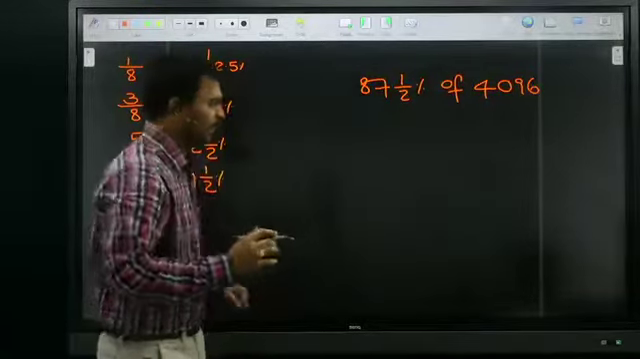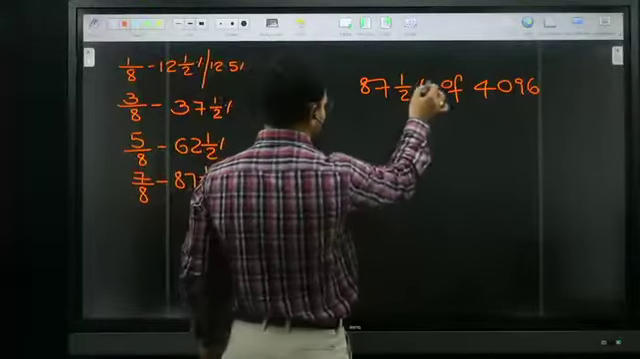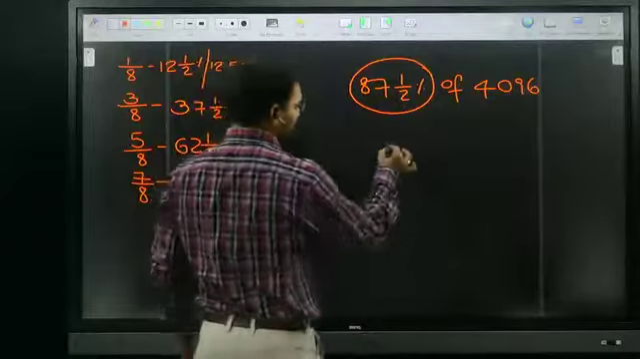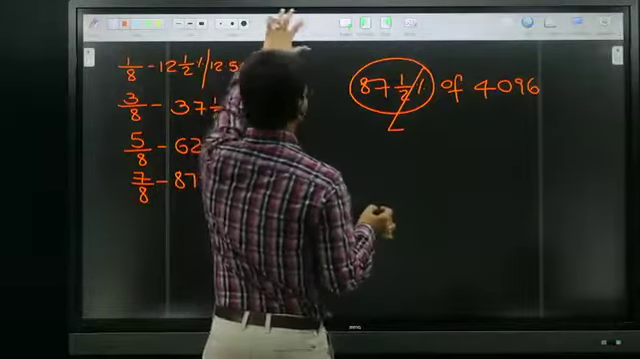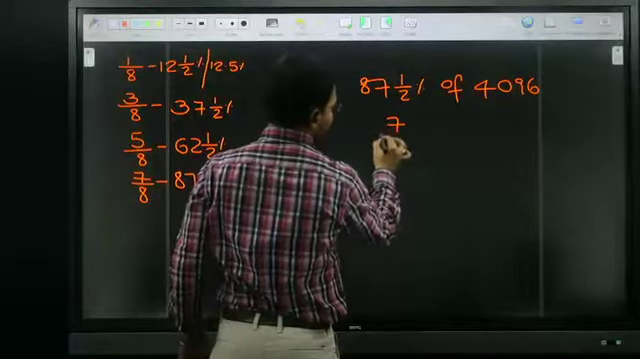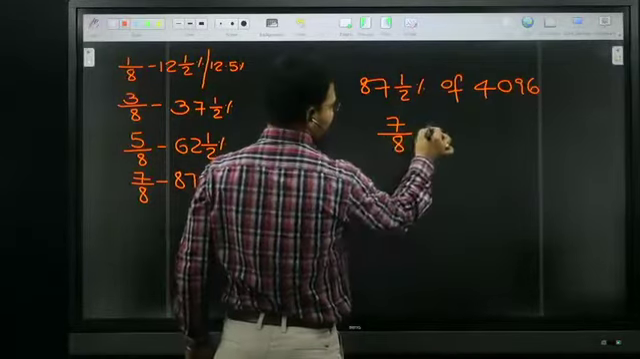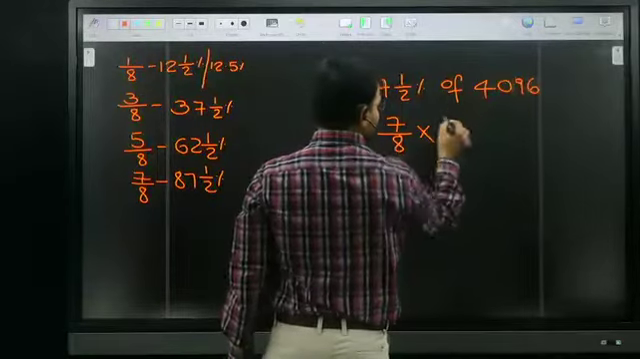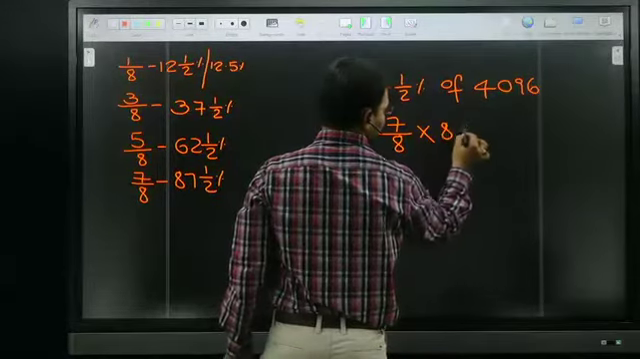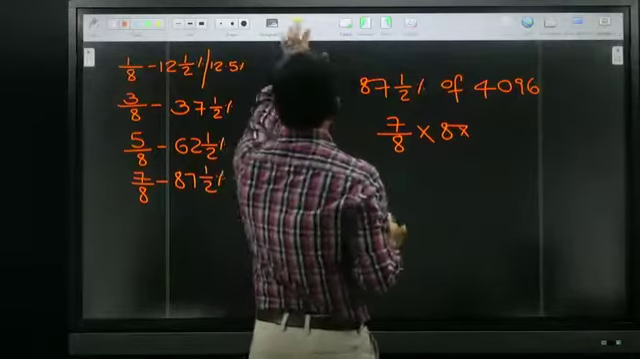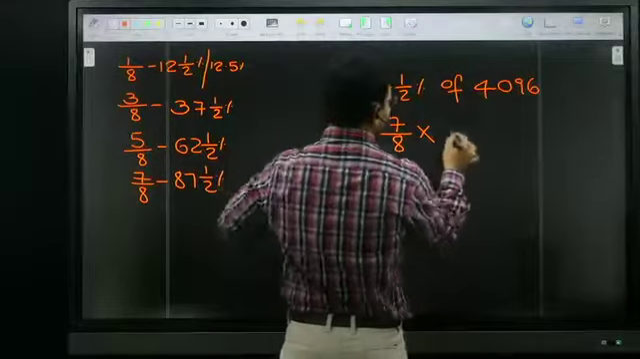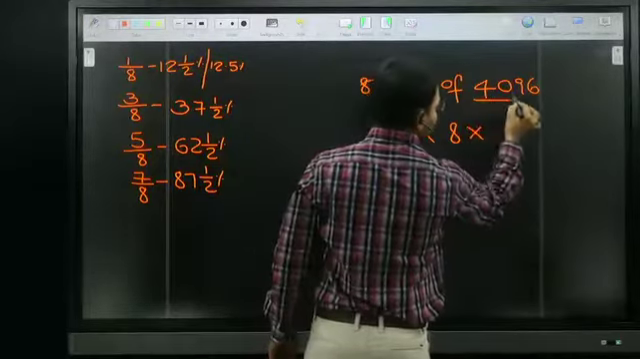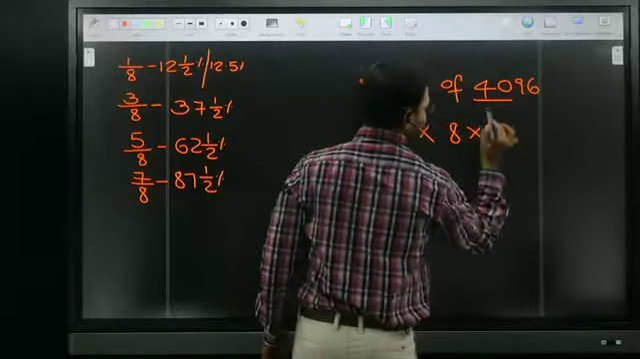Very good. Once again, I will explain on the board. Look at me, all of you. 87 and a half is nothing but 7 by 8. In order to cancel 8, I can split this as 8 into something. Generally in the 8 table, 40 goes how many times? 5 times.